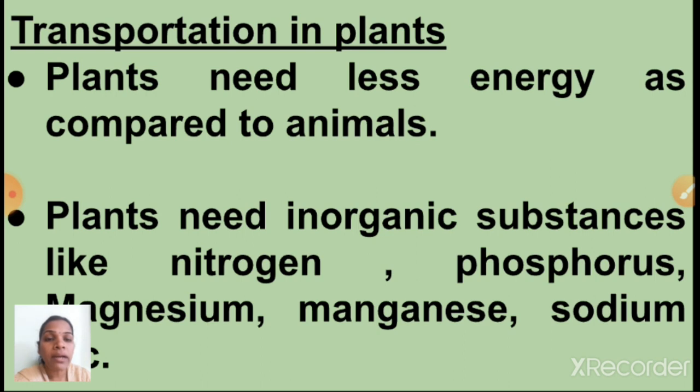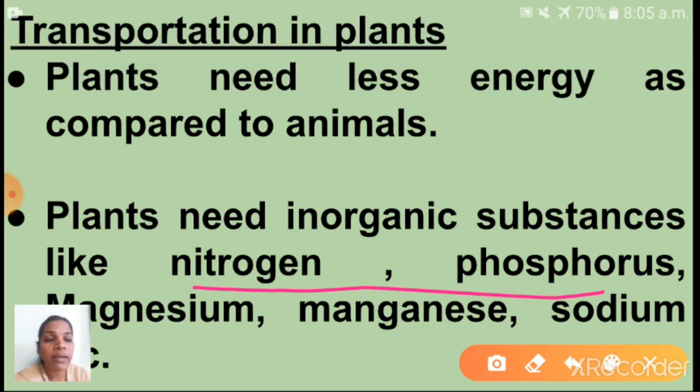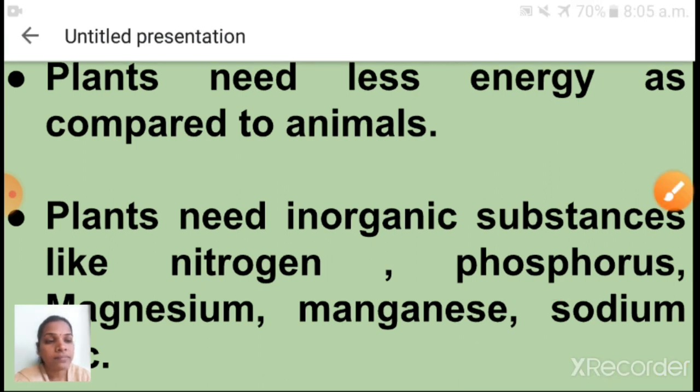Plants need inorganic substances like nitrogen, phosphorus, magnesium, manganese, sodium, etc. to survive. Where are plants getting these inorganic substances from, children? Yes, from the soil, isn't it?